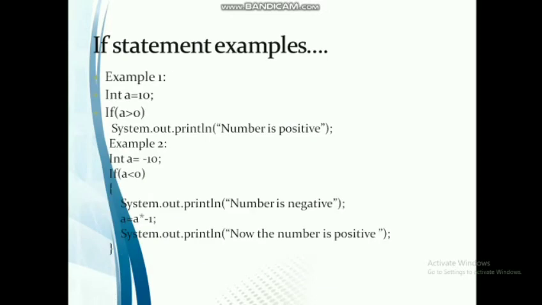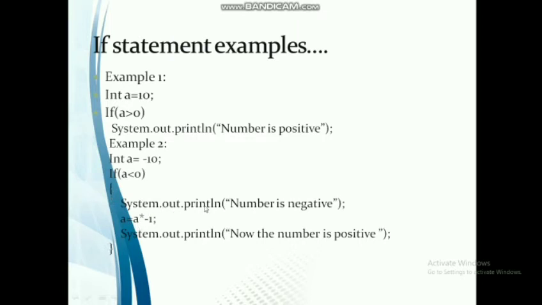If statement example 1: int a is equal to 10, if a is greater than 0, that is, if the a value is greater than 0, then system.out.println the number is positive. Example 2: int a is equal to minus 10. If a is less than 0, then there are multiple statements to be executed. That is why it is inside a block.